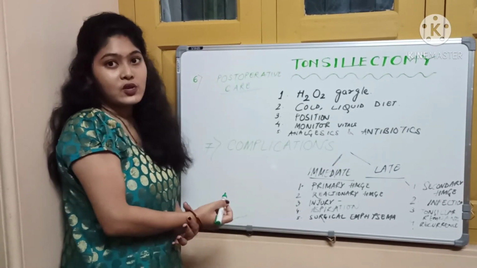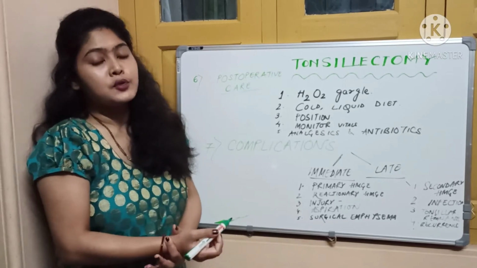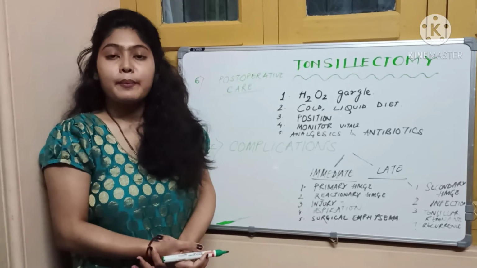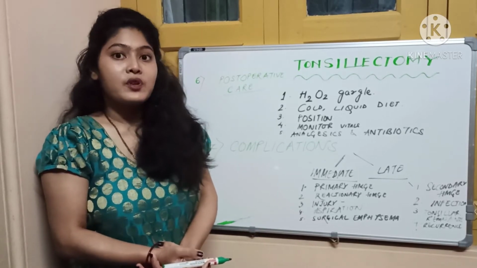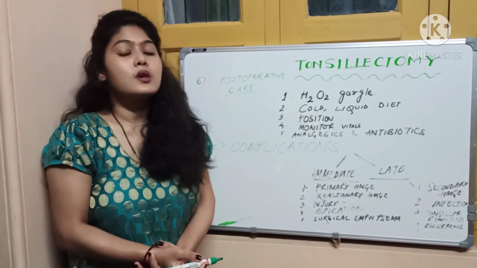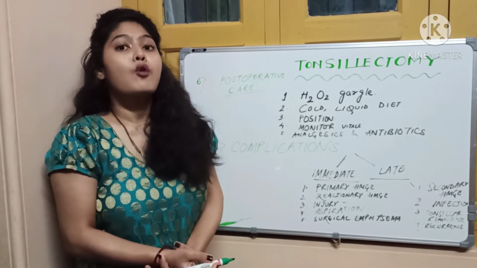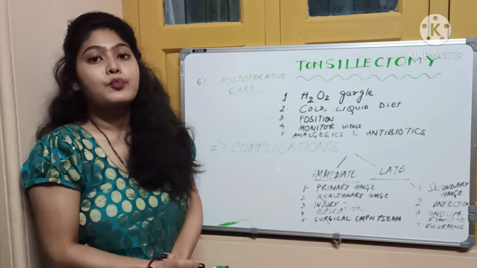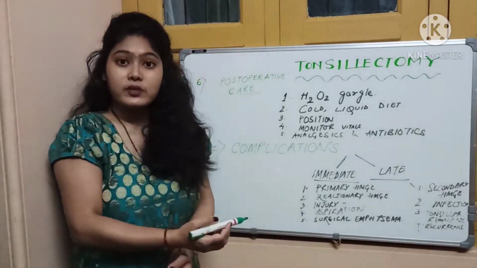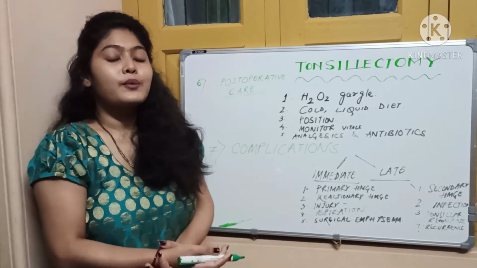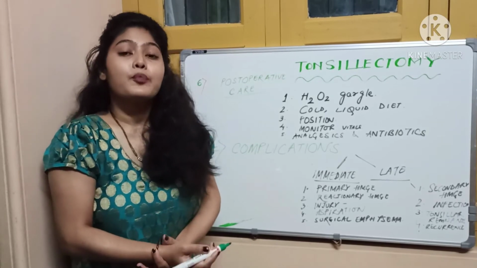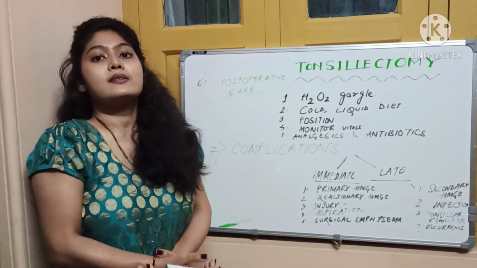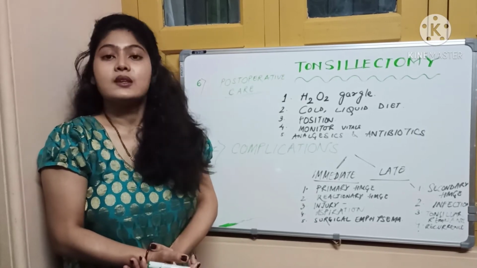Now what are the complications? The complications are broadly divided into immediate complications and delayed complications. In immediate complications, we have hemorrhage. Hemorrhage is in fact the most important and common complication. Hemorrhage is of two types: primary hemorrhage and reactionary hemorrhage. Now what is the difference between primary and reactionary? Primary hemorrhage is when the bleeding takes place during the surgery.